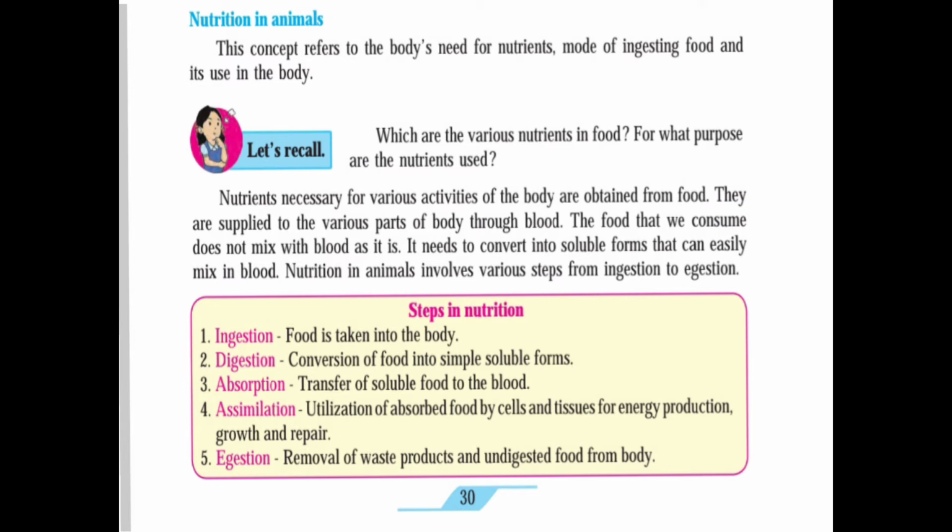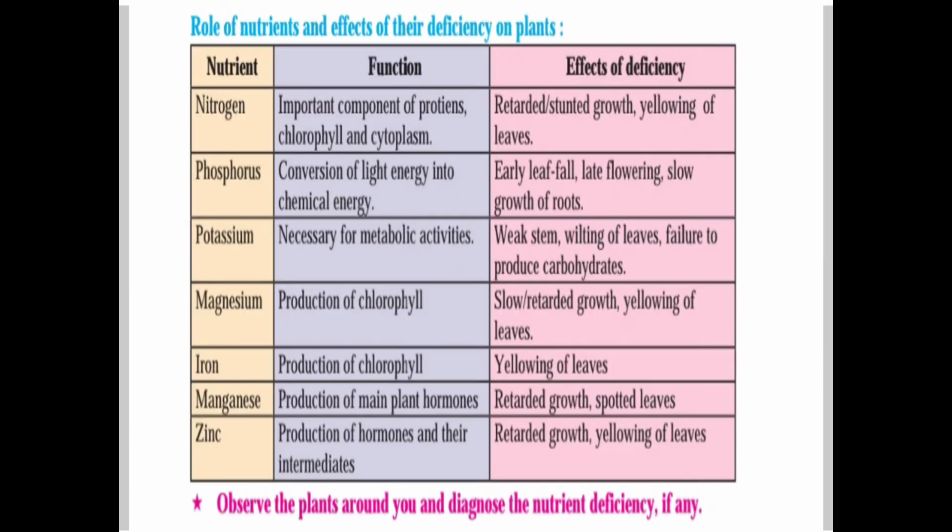Now see the answer. There are 6 main nutrients in our food. They are carbohydrates, fats, proteins, fibers, vitamins, and minerals. Nutrients are used for a variety of purposes: for obtaining energy, growth of the body, to carry out the day-to-day functions of the body, and to fight against disease. We need the nutrients.